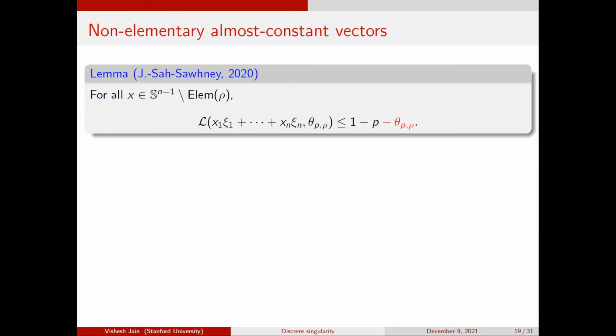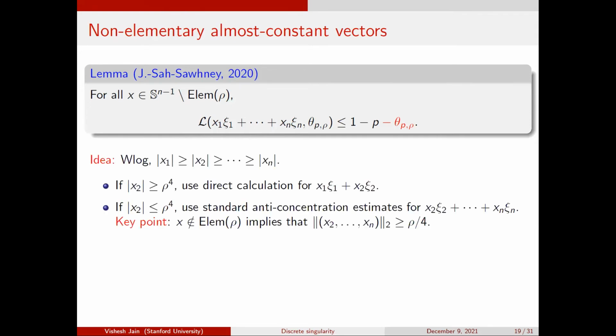But if my vector is far from elementary, then I can do a little bit better. There are a couple of ways of proving this, like some sort of case analysis. Let me not go into that too much, but believe me, this is a genuinely elementary argument that you can show.